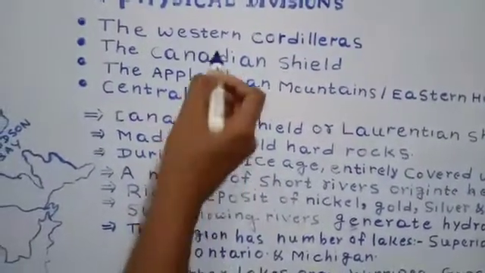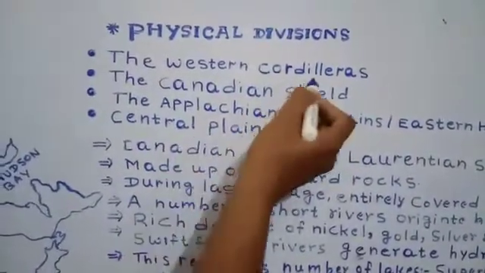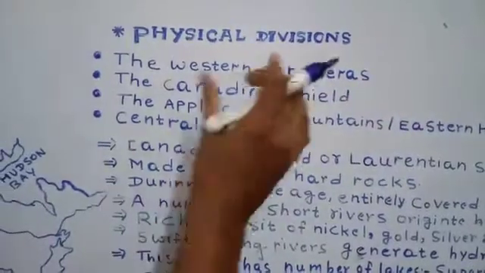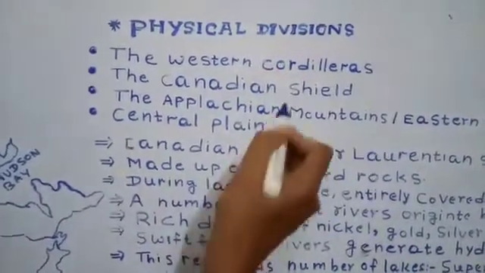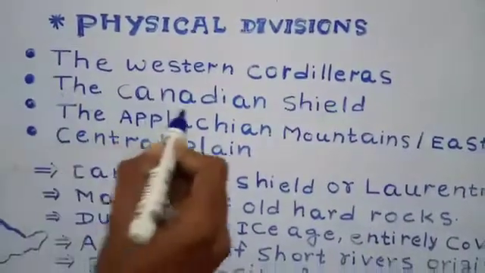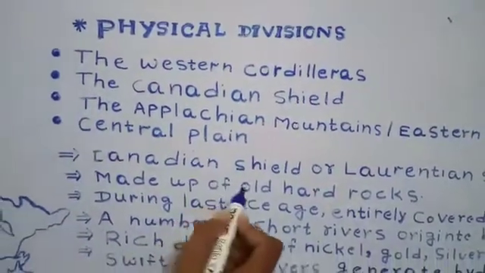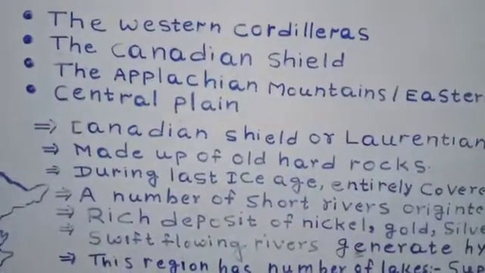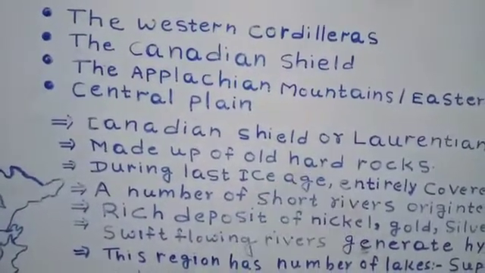Unlike the Western Cordillera, which is young mountains made up of soft rocks, the Canadian Shield is made up of old hard rocks like crystalline rock.